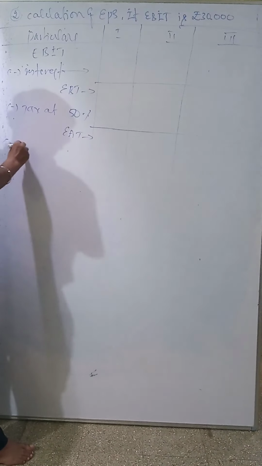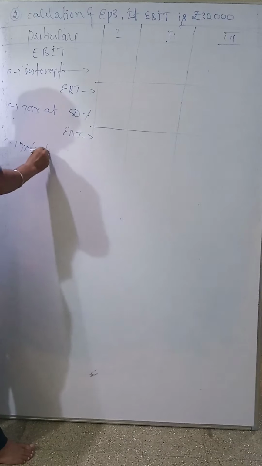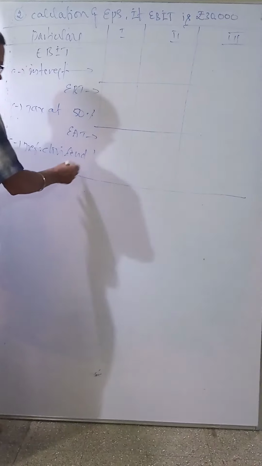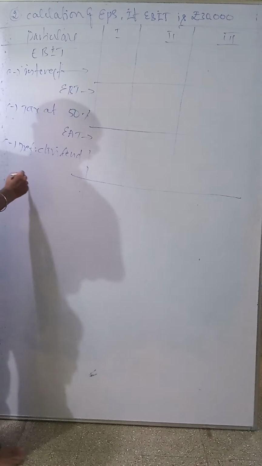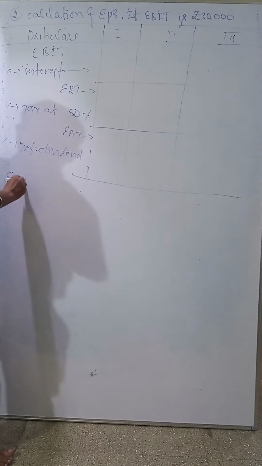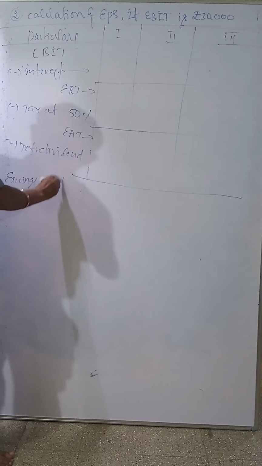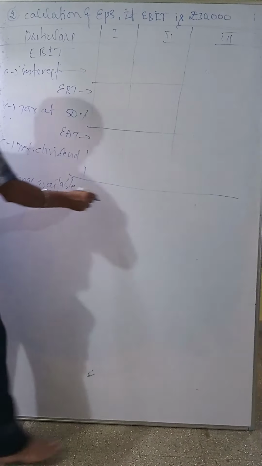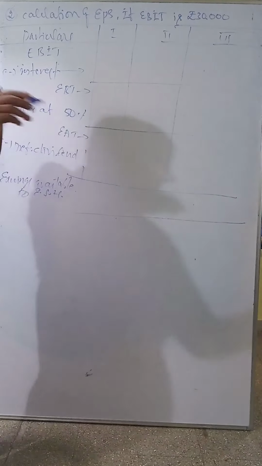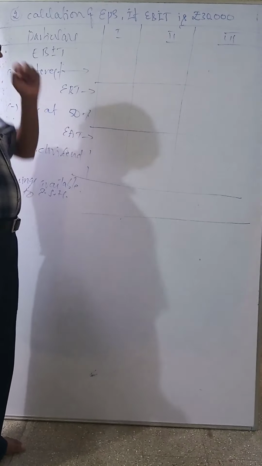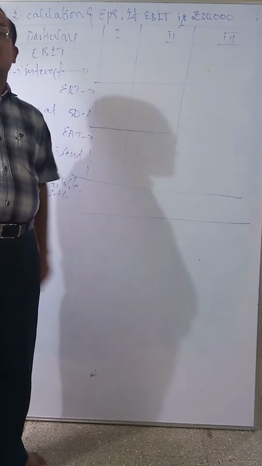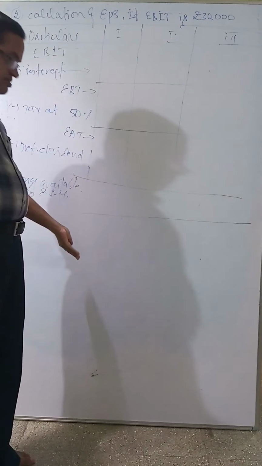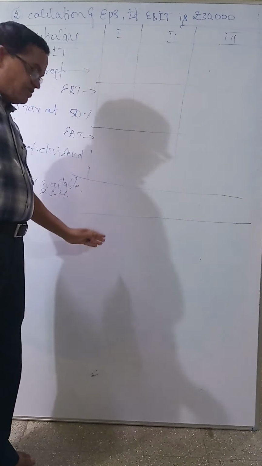Then less preference dividend, given on the preference share capital. Also, you will get earnings available to equity shareholders. Then later we calculate EPS equals earnings available to equity shareholders divided by number of equity shares. But here we want the number of equity shares. How to calculate the number of equity shares? This is easy. First you have to finish this and do one thing here.